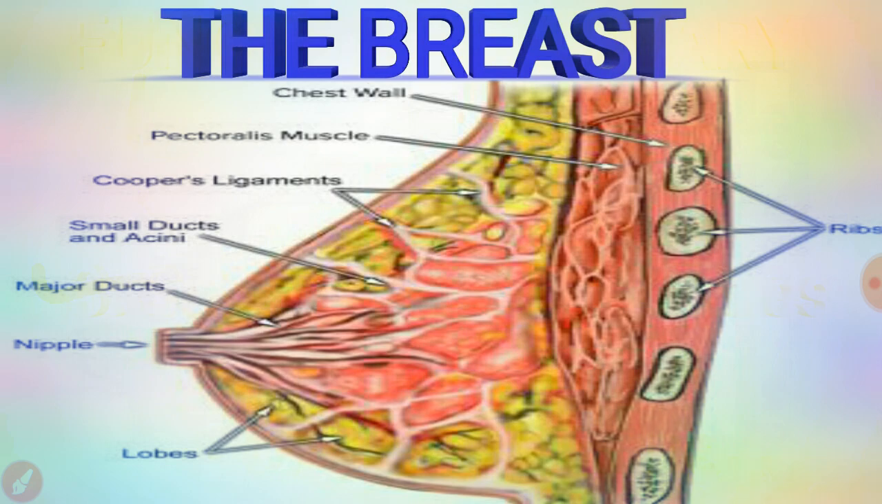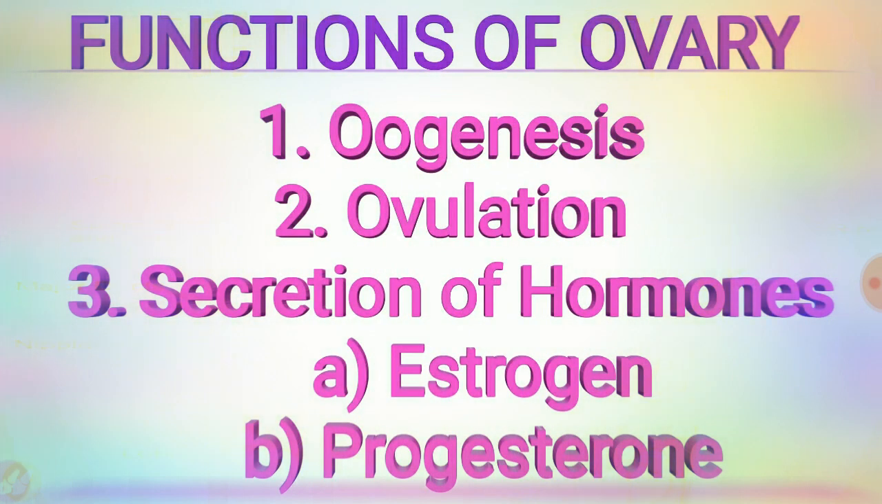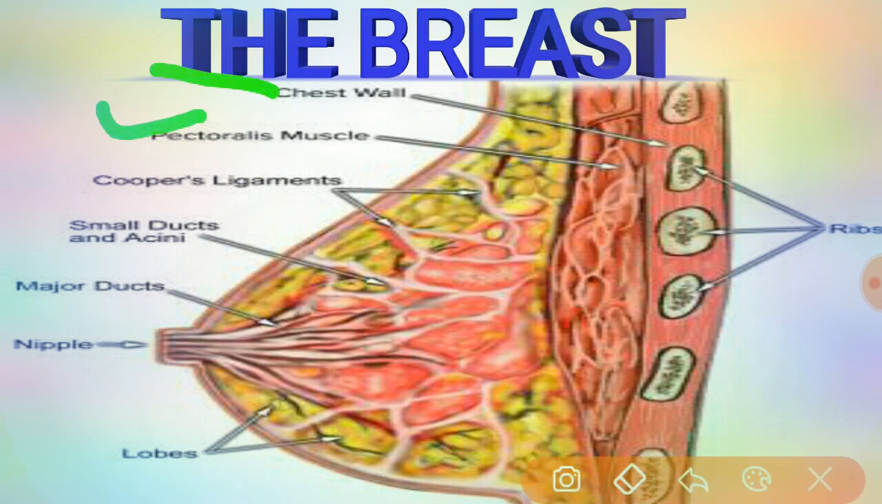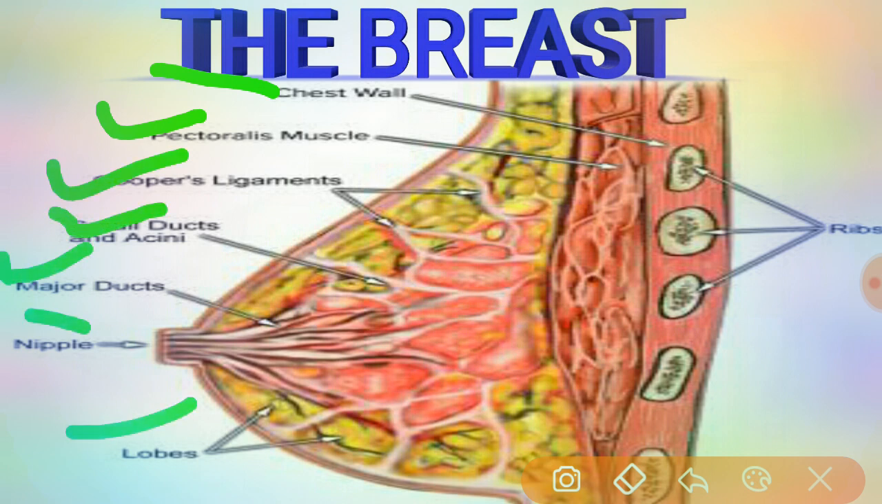Coming to the last and final part, that is the accessory. So we have finished the internal genital organs with the ovary. Coming to the accessory organs, here there is only one accessory gland, that is the breast. The picture shows the breast in detail: the chest wall, pectoralis muscle, Cooper's ligaments, small ducts, acini, major ducts, nipple, lobes, and the ribs.